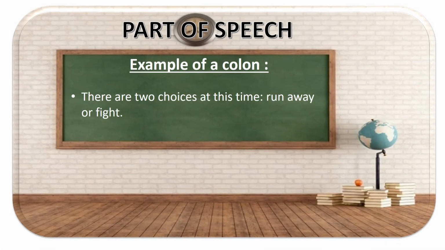There are two choices at this time: run away or fight. So in this example, you can see that the sentence, there are two choices, is telling you that there is a list that is going to happen at this time. There is a list of choices which are going to be given to you. How many choices? Two, which is run away and the other one is fight. So it's telling you that a list is going to begin.